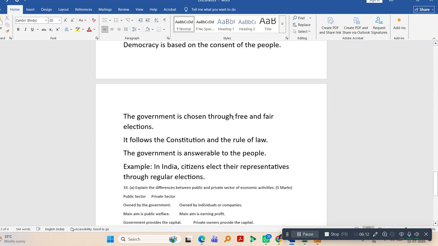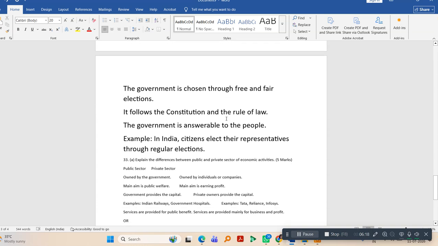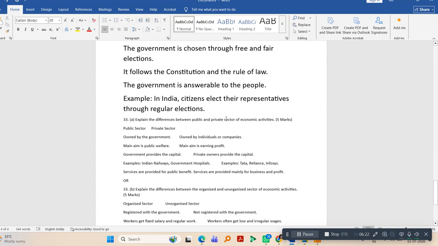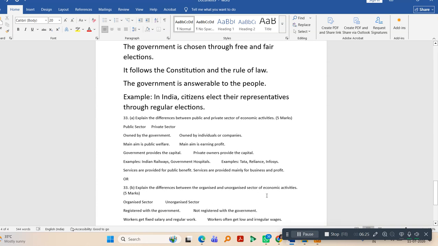It allows the constitution and the rule of law. The government is answerable to the people. For example, in India, citizens elect their representatives through regular elections. I hope I made myself clear.